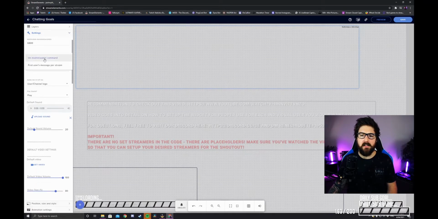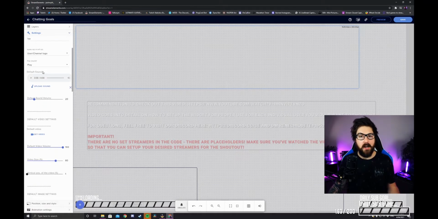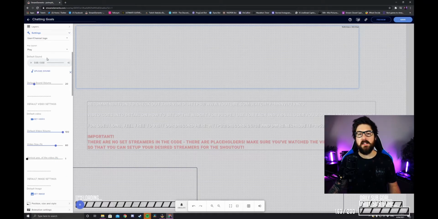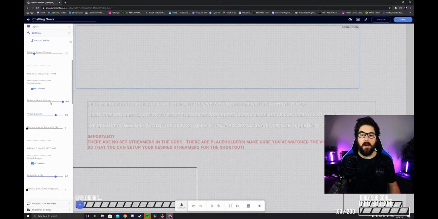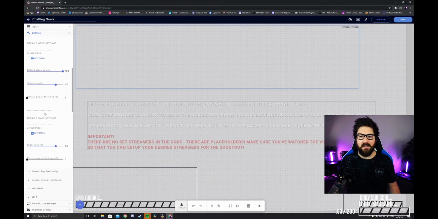Mode streamer command. You want to have that for if the mod or the streamer puts in the command in the text box in your stream. And then you have the shoutout command here. So I actually do use !SO. I think most people use that. And if you've got the old shoutout command, then you can probably just replace that. Now you do have customization in here for your sounds and all that too. So if you want a sound to go with the shoutout, you can do that. It's really, really cool. And then you've got all the volume, size, etc.